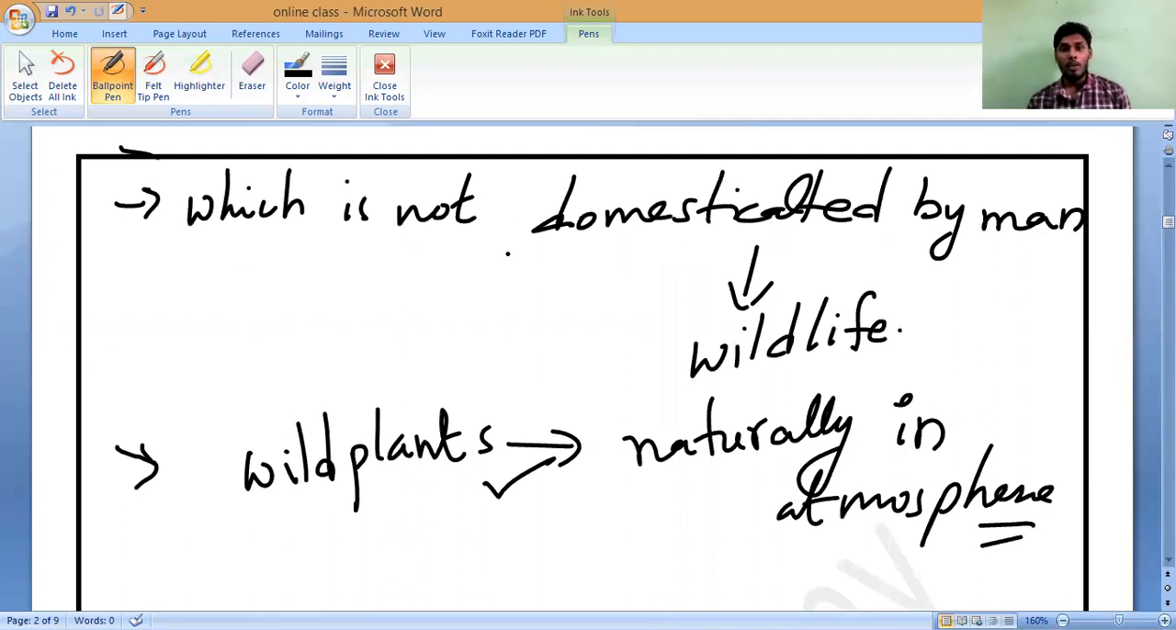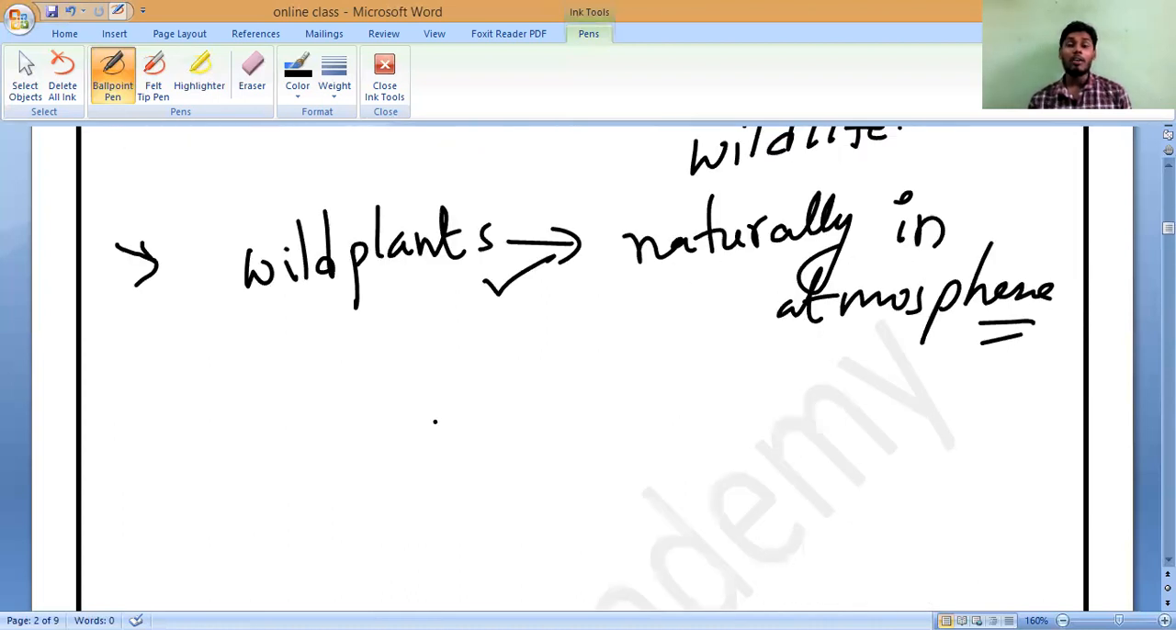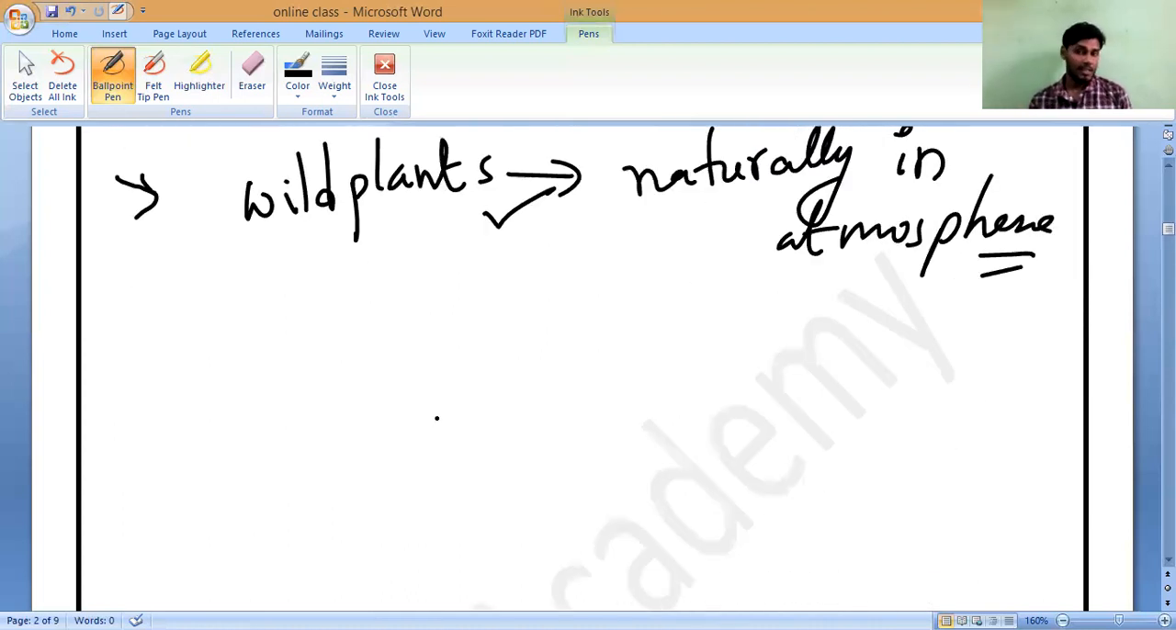Remember, what is the meaning of domesticated? Can anybody say? Not kept in our home. Sir, grown as a pet. Yes, grown as a pet, cared for by humans. Suppose you take a dog, a dog is a domestic animal. Is it yes or no? Yes, sir. Why? Because it grows in our presence. That is why it is not called a wild animal. It is called a domestic animal.